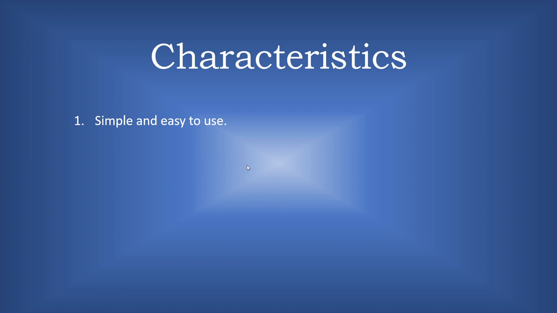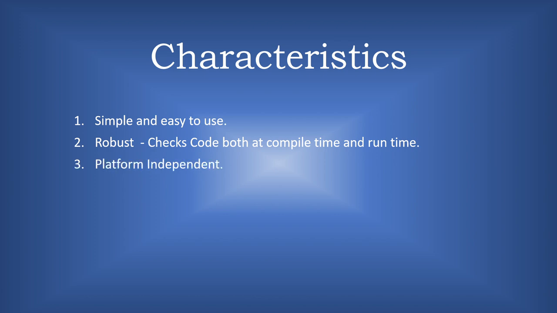Then let's see the characteristics of Java. Java is a very simple language, and it is easy to use. The second characteristic is that Java is robust. That means it checks the code both at compile time and at runtime. So it is called robust.